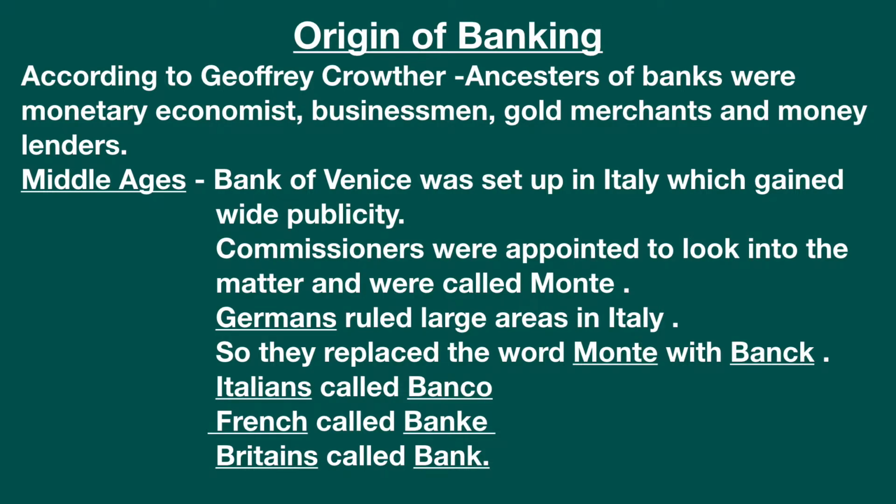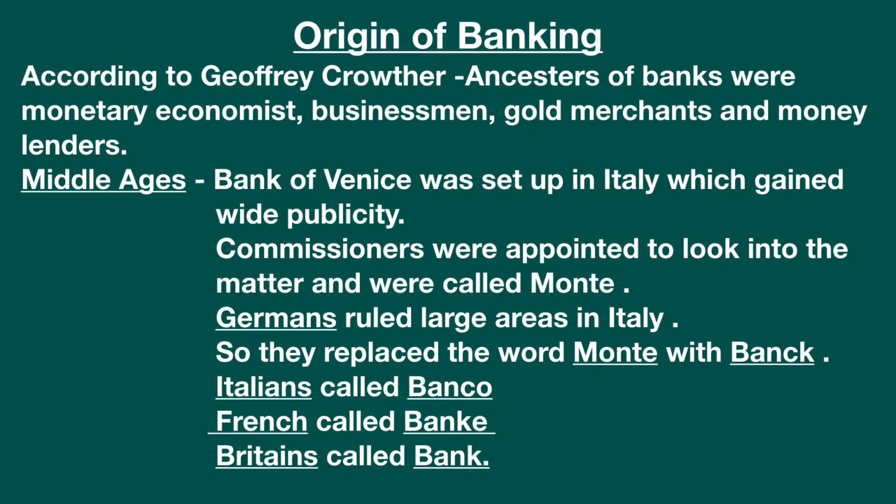According to Jeffrey Crowther, ancestors of the banks were monetary economists, businessmen, gold merchants, and moneylenders. So, a long time back, whenever people needed financial assistance or help, they went directly to the businessmen, gold merchants, or even moneylenders, and they were helped by them. But in return, they had to pay a huge interest. In the Middle Ages, Bank of Venice was the first bank in the whole world, and it was set up in Italy, which gained wide publicity.